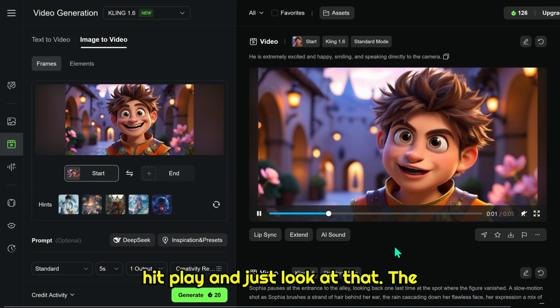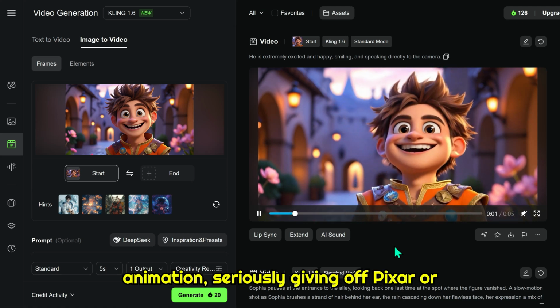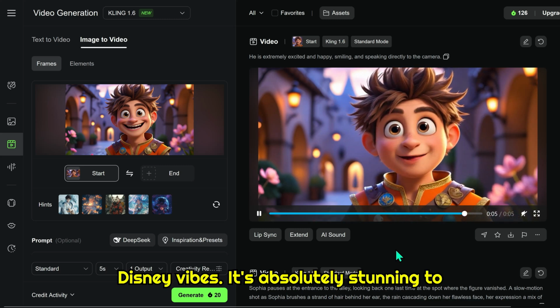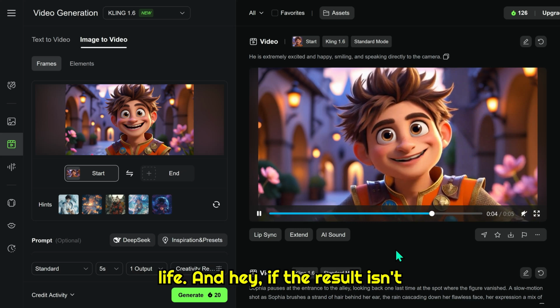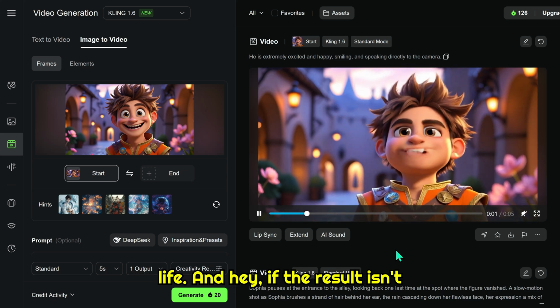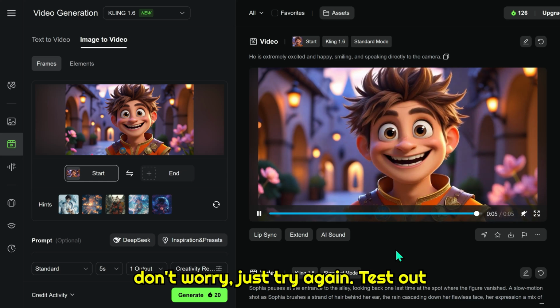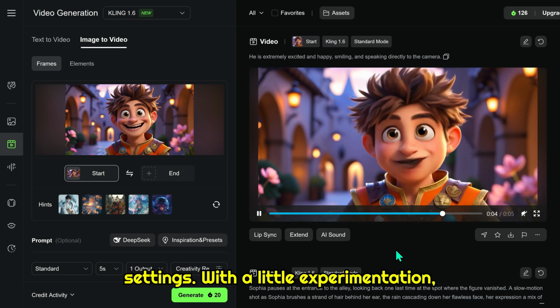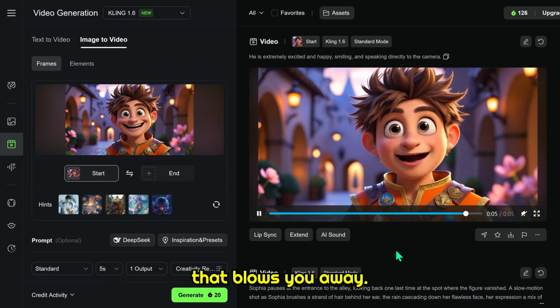Now let's hit play and just look at that. The image has been turned into a gorgeous animation, seriously giving off Pixar or Disney vibes. It's absolutely stunning to see how Kling AI brings still images to life. And hey, if the result isn't quite what you imagined the first time, don't worry. Just try again. Test out different prompts or tweak a few settings. With a little experimentation, you will almost always land on a version that blows you away.